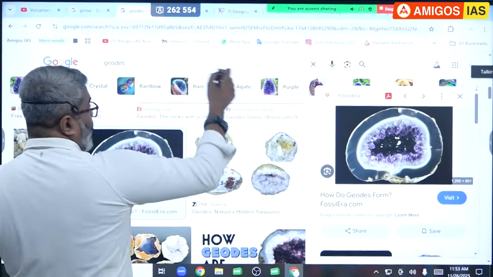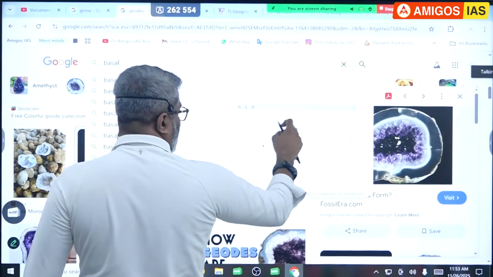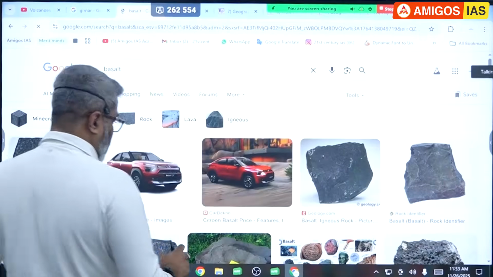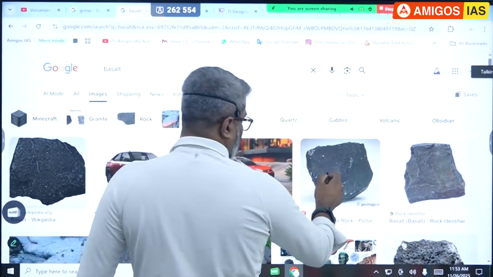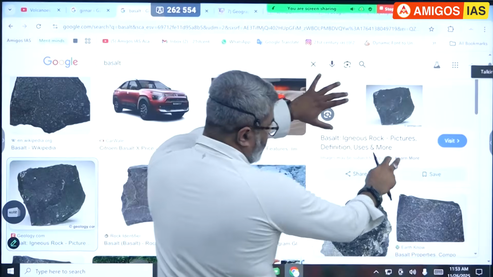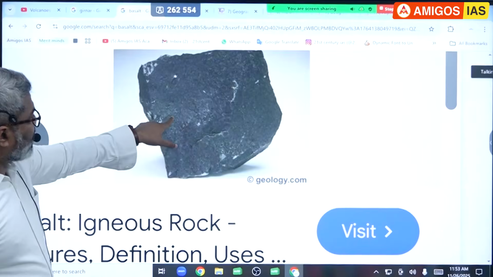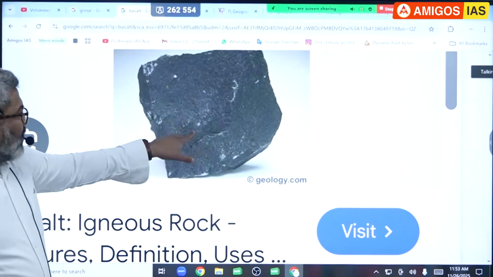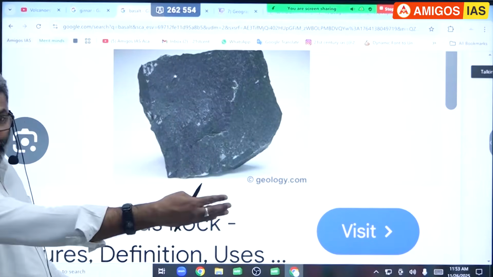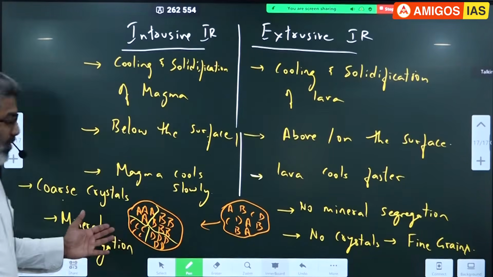So all these crystals will grow. I'll show you the rocks without crystals also. Fine grains also I'll show you, like basalt. Basalt rock, you notice, is a very fine grain. Here you will not be able to locate any crystals. See how the rock looks. Very, very fine grains. You don't find any crystals at all here. This fine grain formed from extrusive lava. This one is formed from magma.